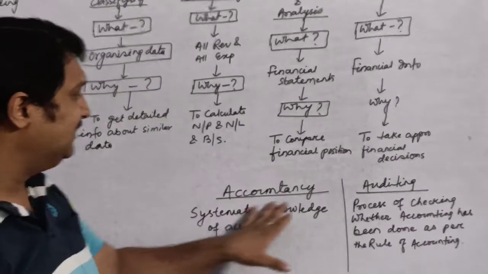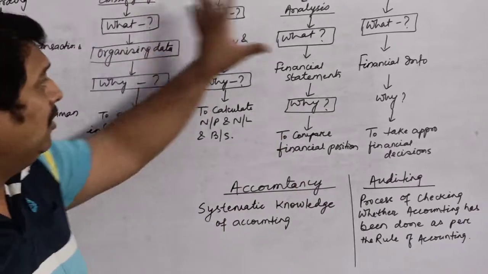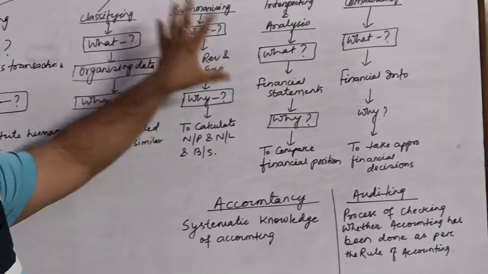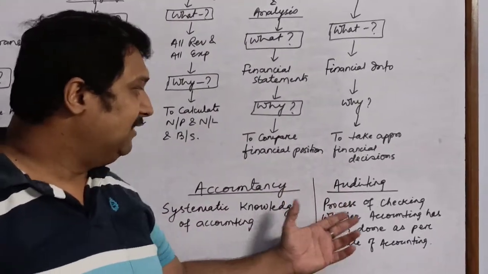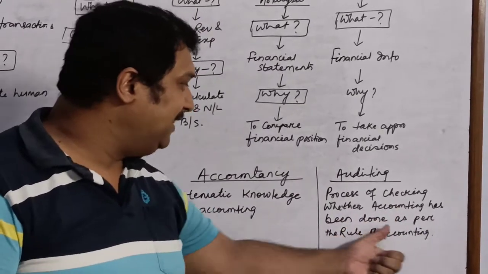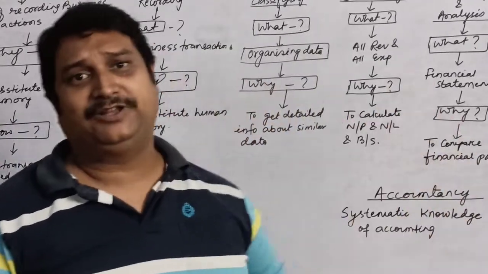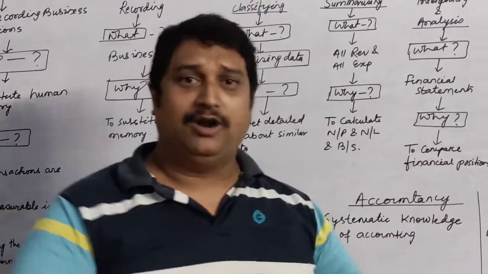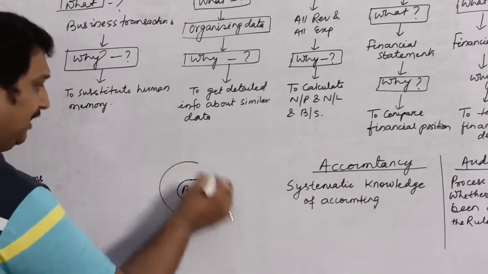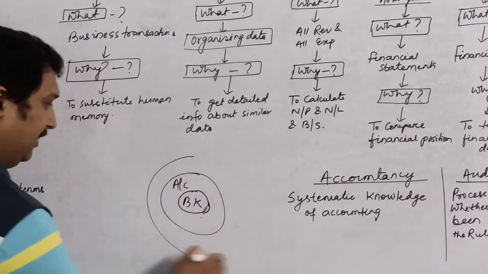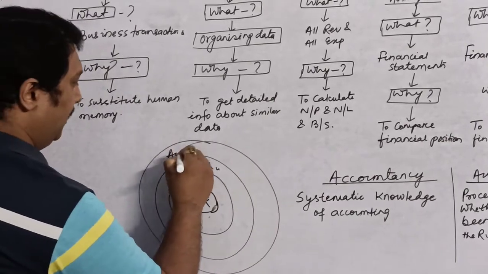Next concept which we use is accountancy. What is it? It is the systematic knowledge of accounting. That means how we will maintain all these things is a part of accountancy. And auditing is the process of checking whether accounting has been done as per the rules of accounting or not. Whether business transactions have been maintained as per the accounting rules or not. So that is auditing. So in short, you can say bookkeeping is the smallest, bigger than this is accounting, bigger than this is accountancy, and bigger than this is auditing.